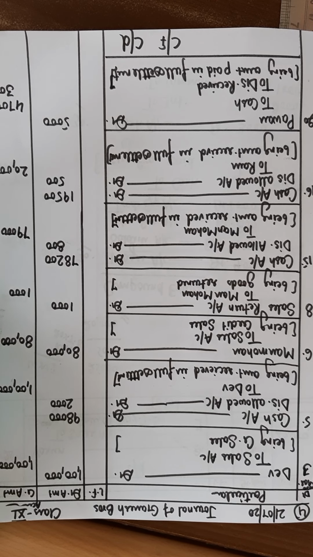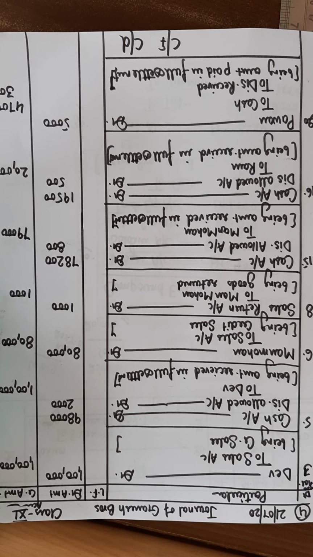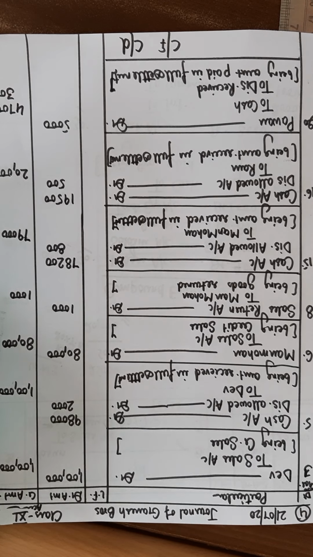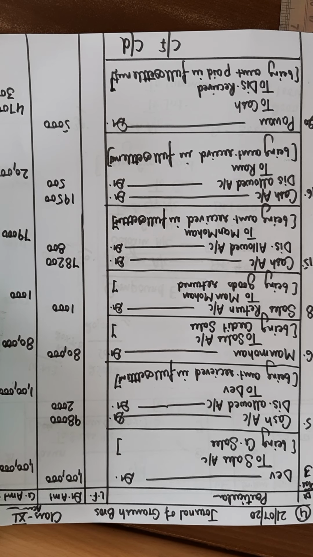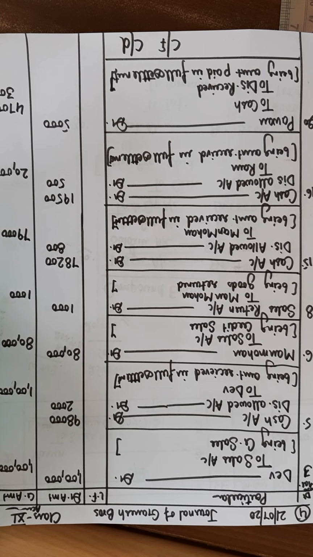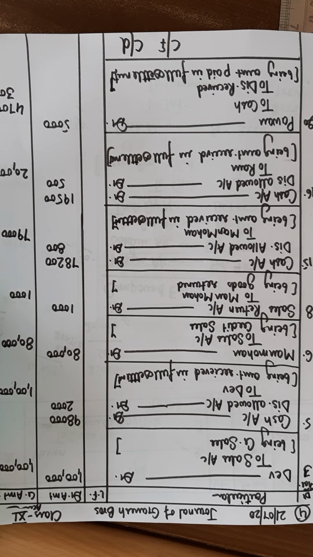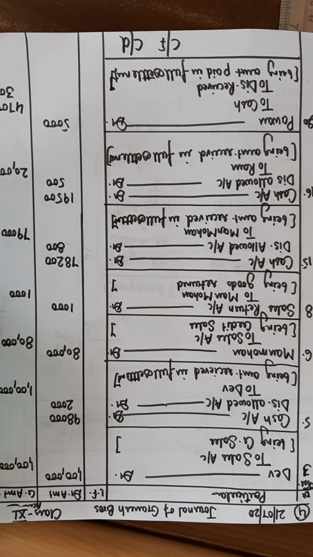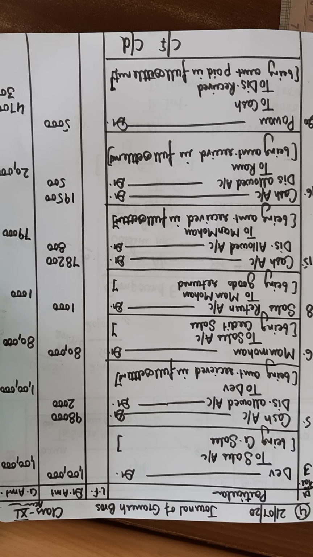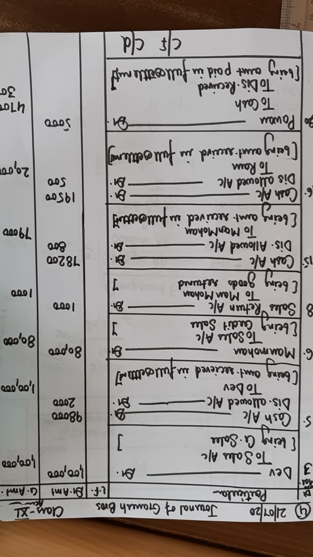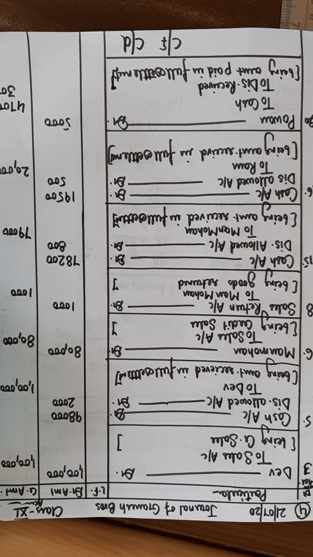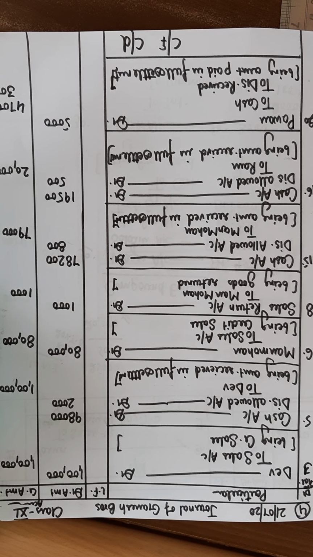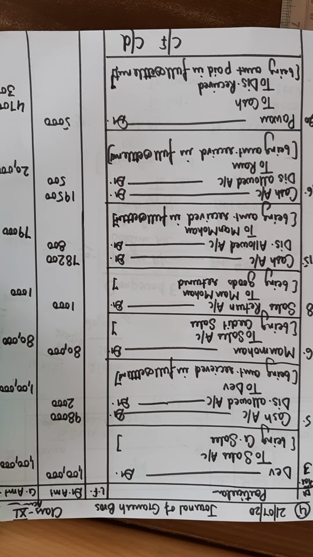Now it is given that on 15th you are receiving rupees 78,200 in full settlement of his account. Firstly we will calculate exactly what is the account of Manmohan. As we have sold goods of 80,000 and Manmohan returned goods of rupees 1,000, his account is of 79,000. Now we are receiving only 78,200 out of 79,000, so 800 is the loss for us, and that loss is to be debited with the term discount allowed. So the entry is cash account debit, discount allowed account debit to Manmohan. Narrations you have to write.